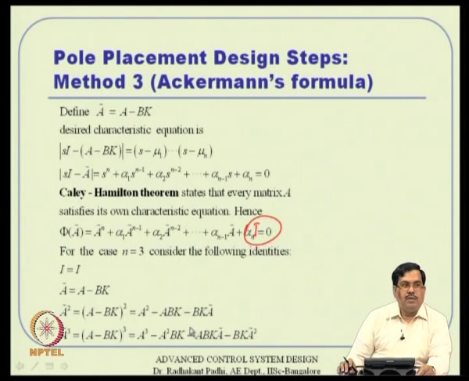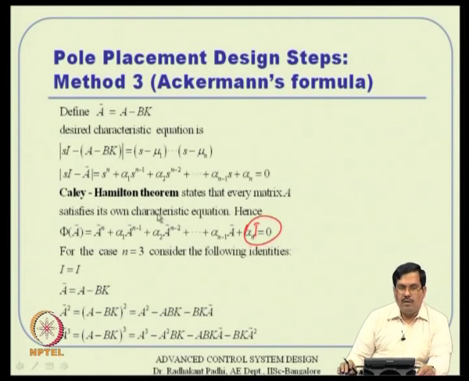What you observe here nicely is that in A tilde, one A matrix pops up with some other matrices. In A tilde square, an A square matrix pops up with some other polynomial. In A tilde cube, A cube pops up with some other things. That is the fact that is going to be used later.